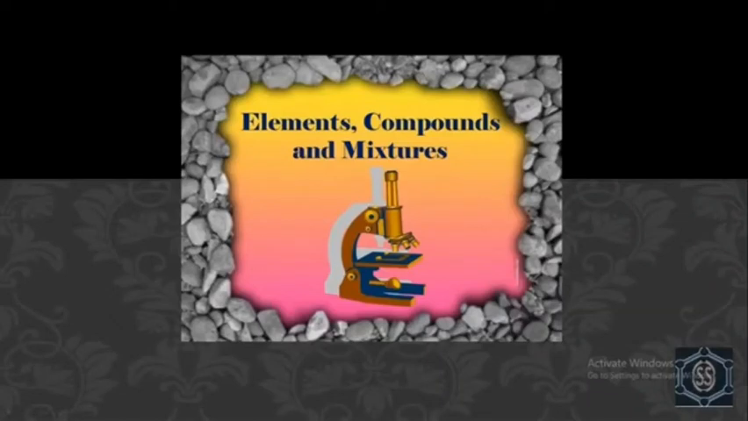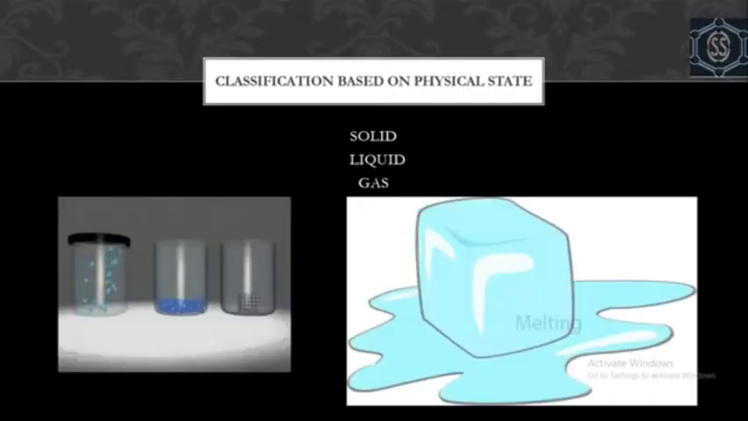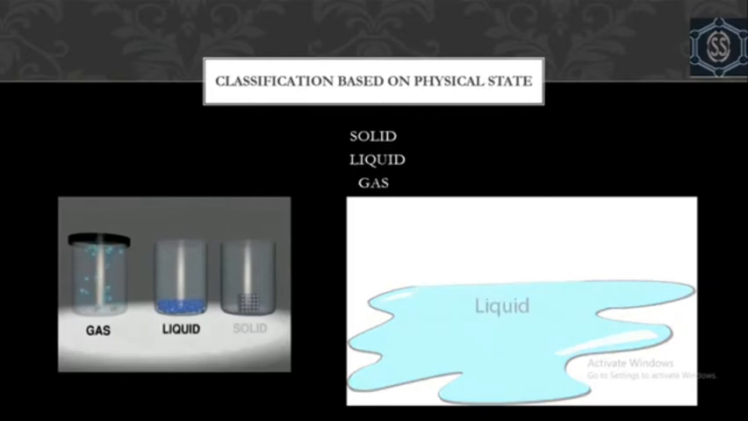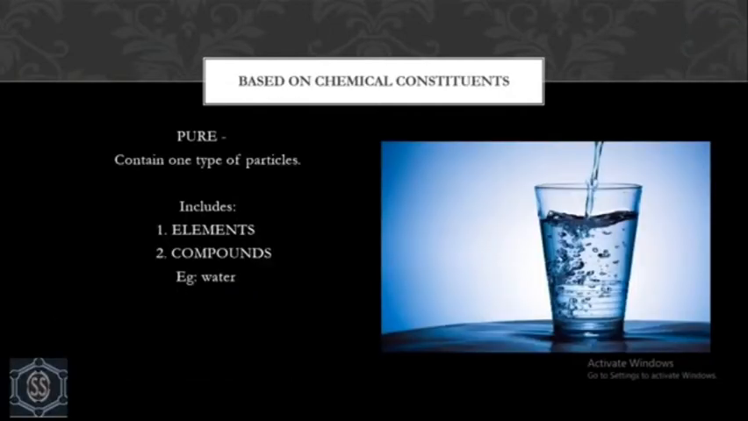Hello everyone. In this video, we'll study elements, compounds and mixtures. We already know the classification of matter based on its physical state: solid, liquid and gas. Now let's see its classification based on chemical constituents. It is classified as pure and impure. Substances containing only one type of particle are pure substances. It includes elements and compounds. Example, water is a pure substance because it contains only one type of particle, that is, molecules of H2O.